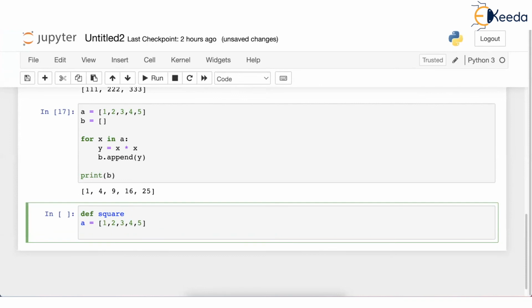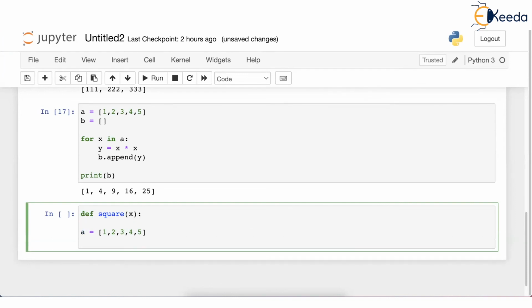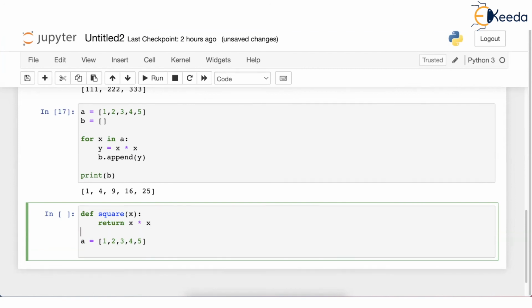Now look, I am not using lambda function anymore. Square of x colon, and then I'll say return x into x. So clearly this function is finding square of a number, but this function can find square of only one number. It can't find square of an entire list. So you have to pass some number, it will return the square.